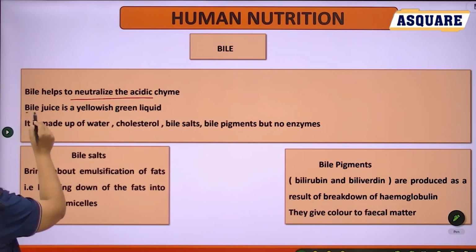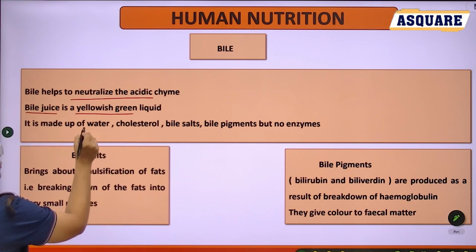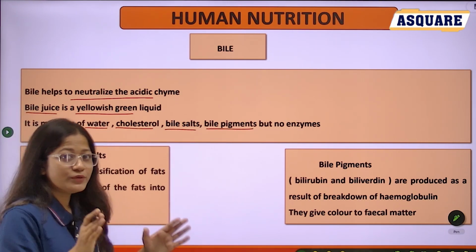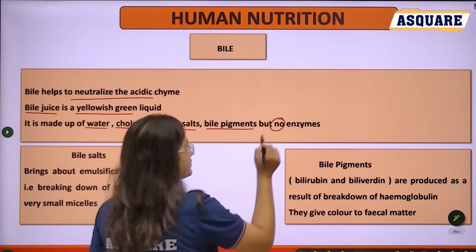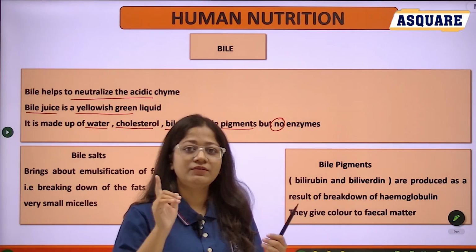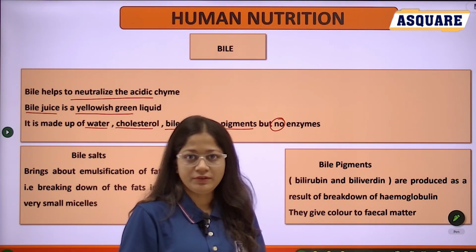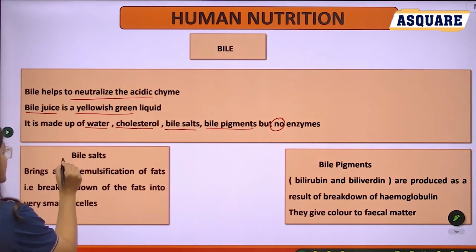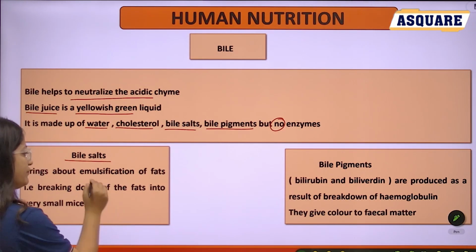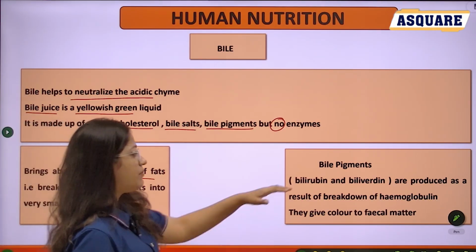Next, bile juice is a yellowish green liquid. It is made up of water, some cholesterol, bile salts, and bile pigments. But the most important thing here is that bile contains no enzyme. The first one is bile salts. Bile salts help in emulsification of fat. We already know it. And the next one, bile pigment.